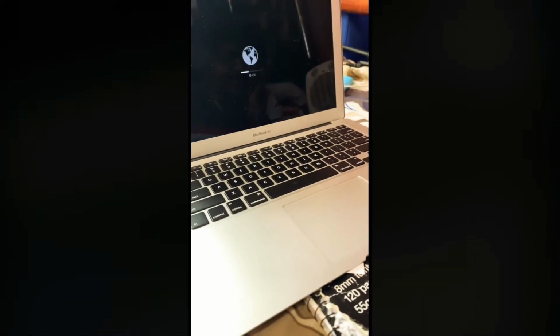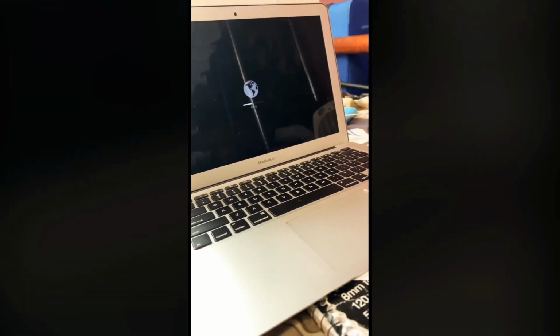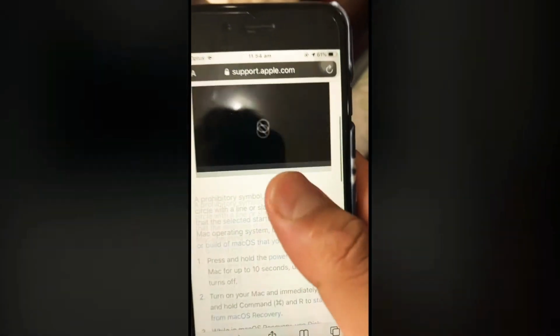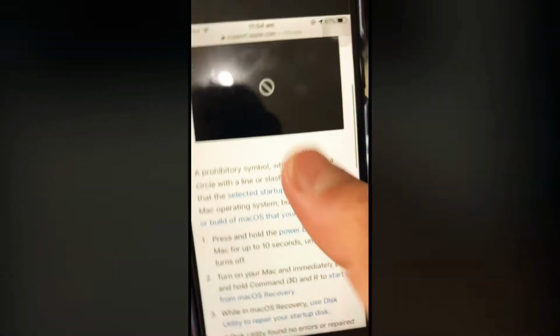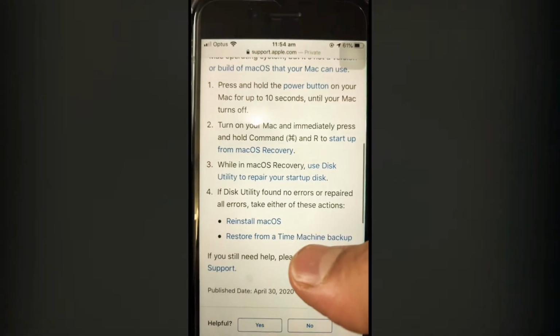Today I got a MacBook Air 2017 model, and I'm going to diagnose one of the most recurring problems: when you get a globe symbol or a restrictor signal on your MacBook and it doesn't work. All you can do here is install it from scratch. You need to click the Command and R buttons, and the video follows how it works.